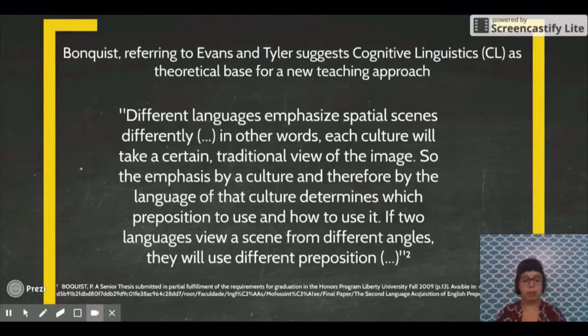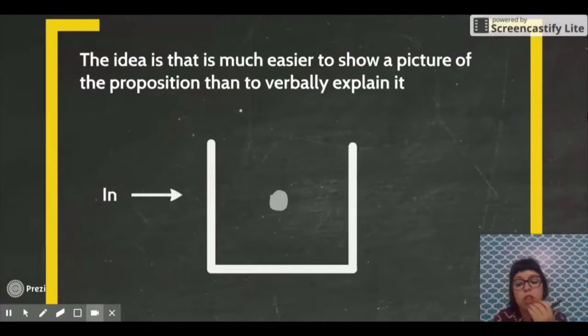Cognitive linguists believe that each preposition can be visually expressed or represented by a spatial image. Bonquist goes further and develops a set of images and some GIFs to visually express the core meaning of several prepositions. The idea being that it's much easier to show the preposition than to verbally explain it.